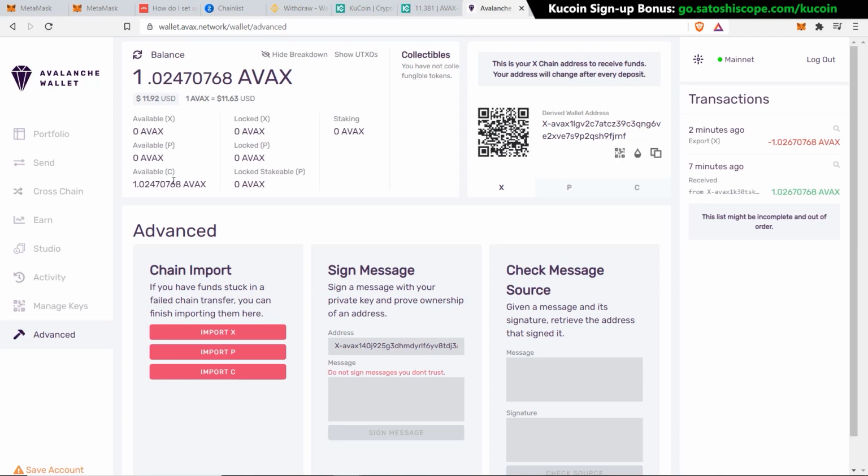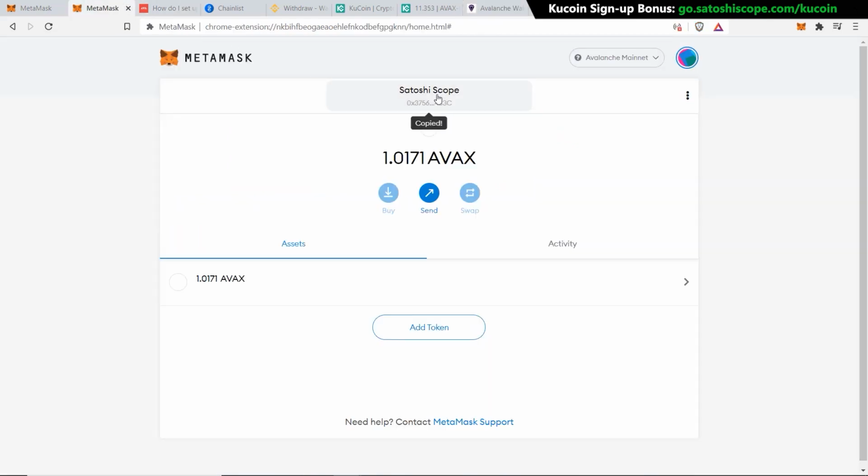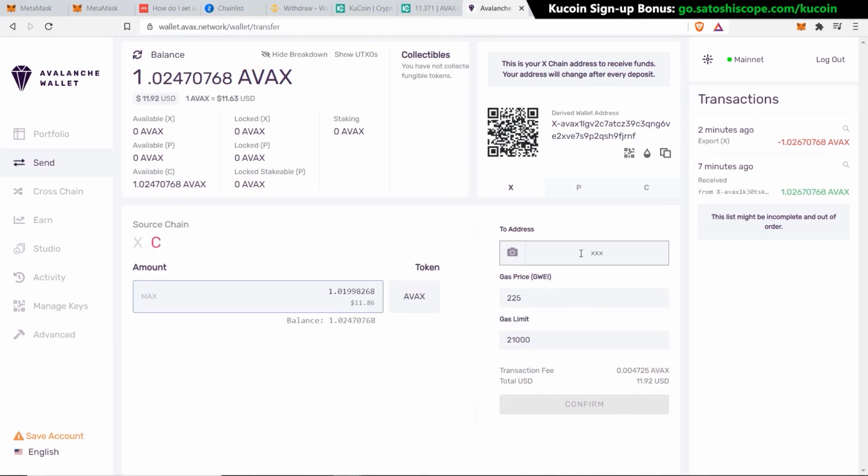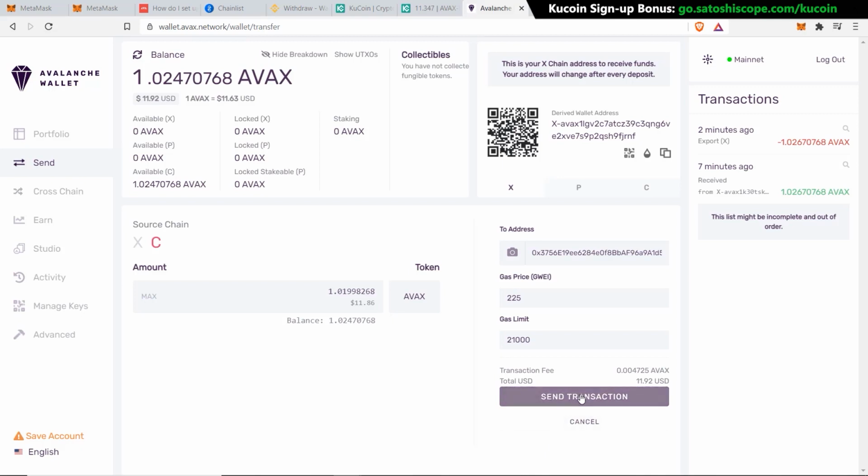Now that we have our AVAX in the C chain, we're ready to transfer it to our MetaMask wallet. So we go back to our MetaMask dashboard, copy the address. Now go to send. The source chain here will have to be C. Click on max again. And for the address, I will paste in my MetaMask wallet address. Now click on confirm and click send transaction.